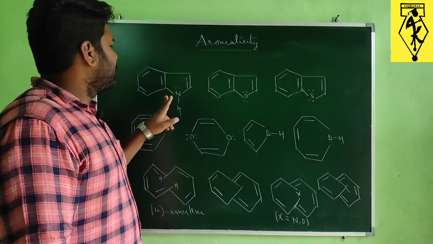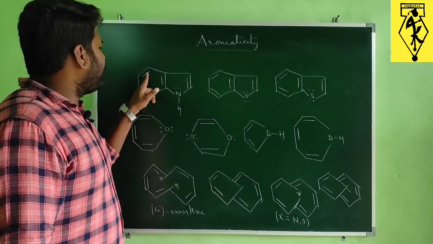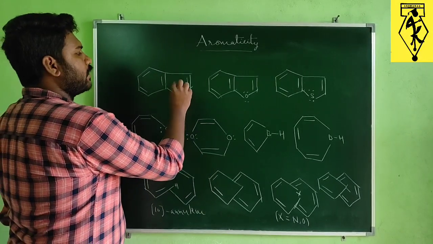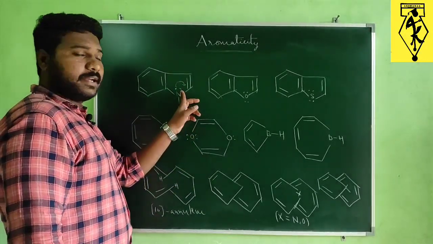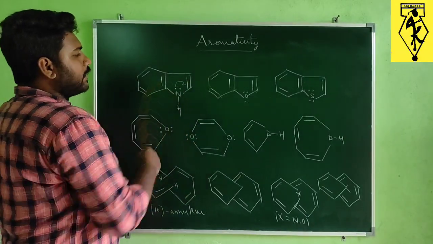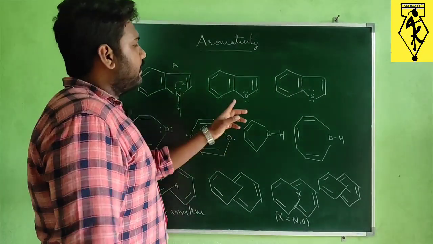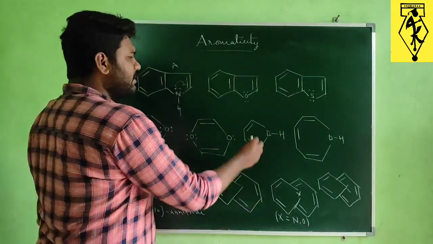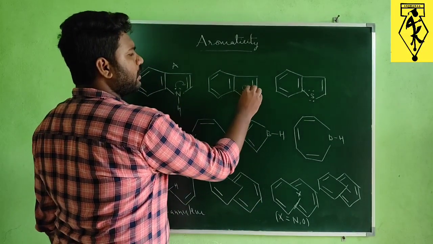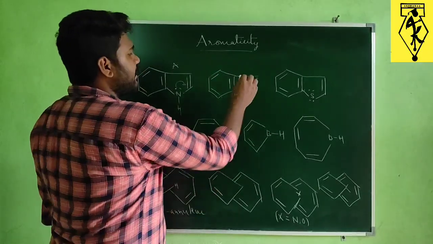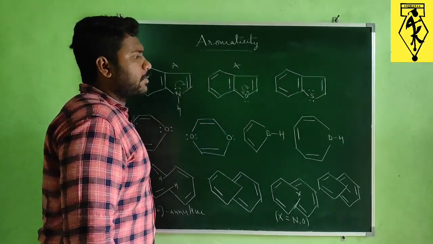For example, this is indole. So already there are 8 pi electrons, and this nitrogen will contribute these 2 pi electrons, as I already mentioned. So in total it will become 10 pi electrons. So this indole will act as an aromatic compound, and this is benzofuran. Similar thing here, one lone pair of oxygen will be participating in delocalization, or conjugation, we can say. So this is also acting as an aromatic compound.